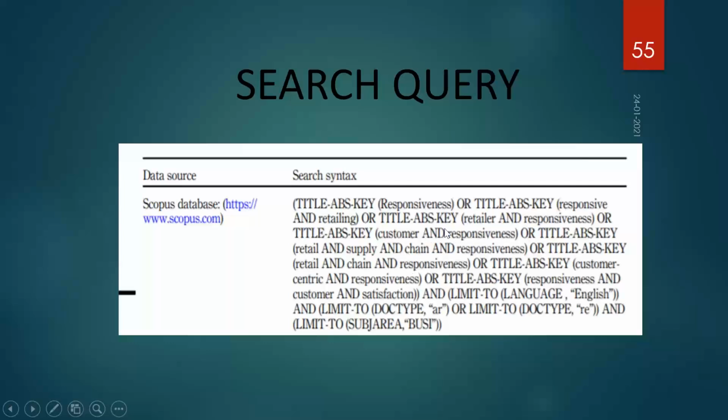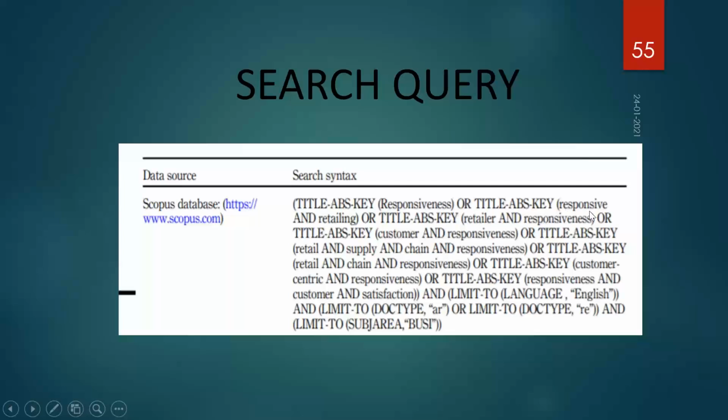These are the Boolean operators we will be doing a little bit of right now. Then they limited the language to English. They have taken just English language papers, just articles, just research papers, and the subject area was business and management. So these are the filters they have applied.